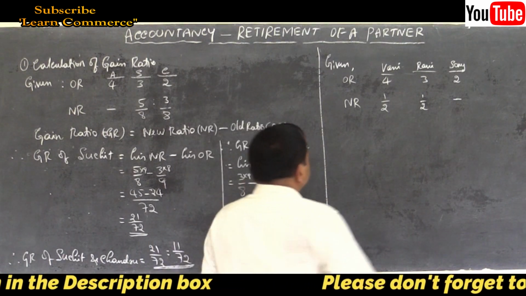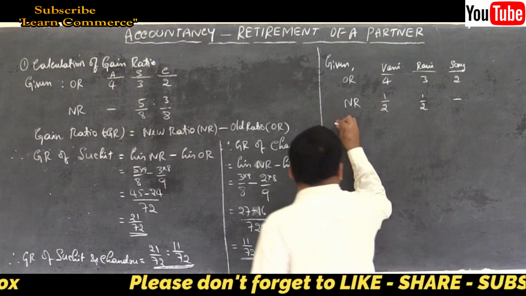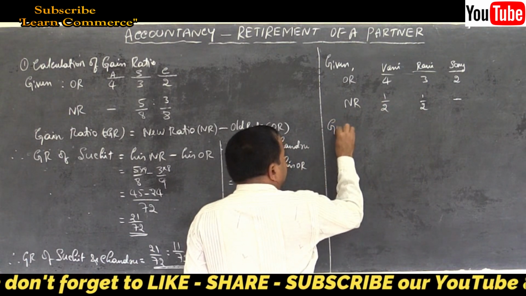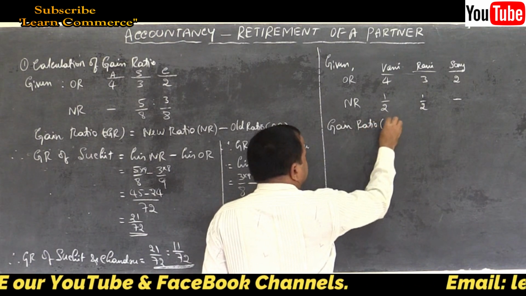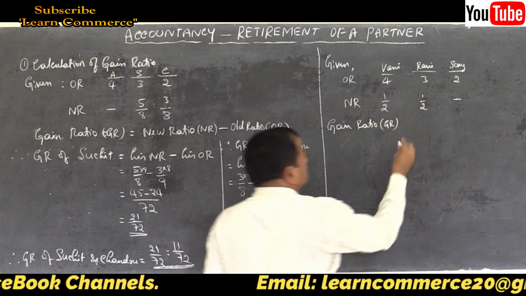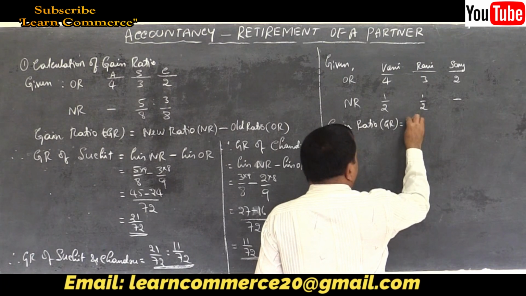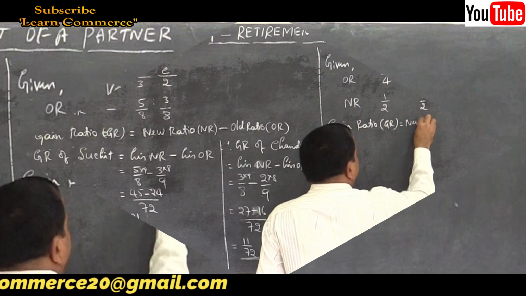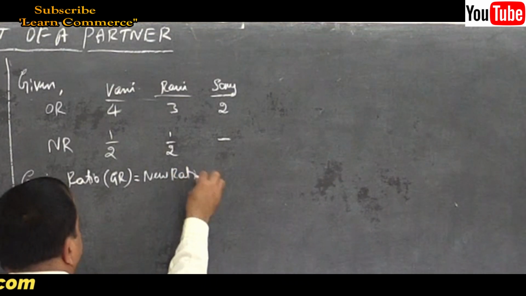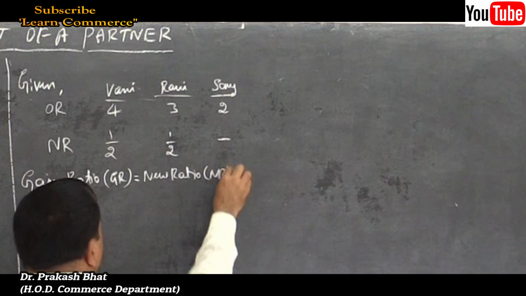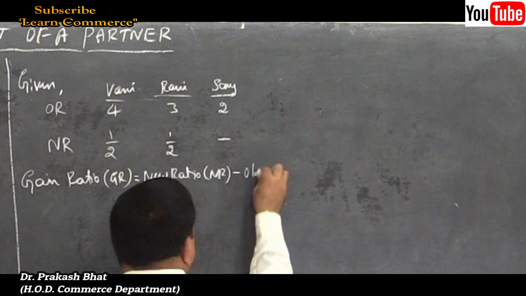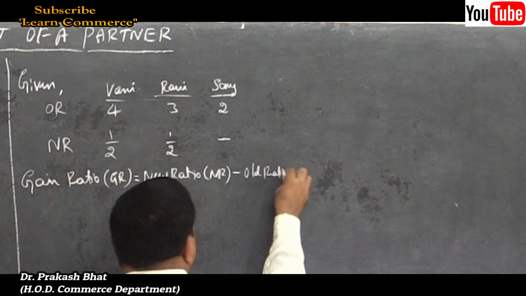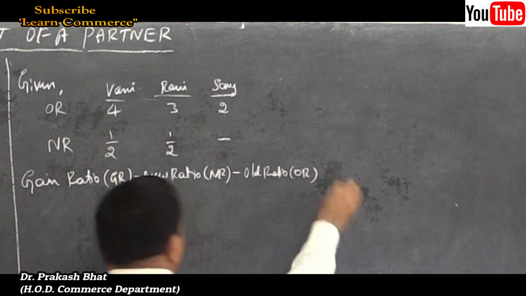Remember. So now write the formula. Gain ratio is equal to, assign the short form, new ratio minus old ratio, that is NR minus OR.